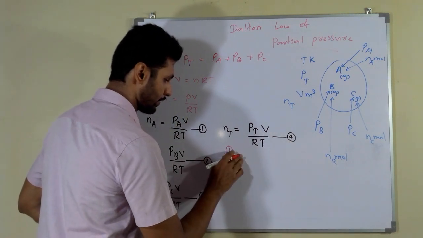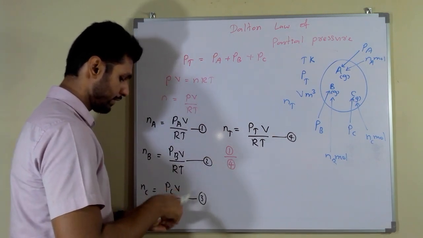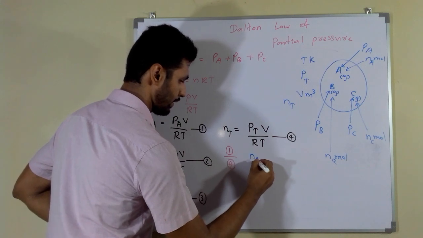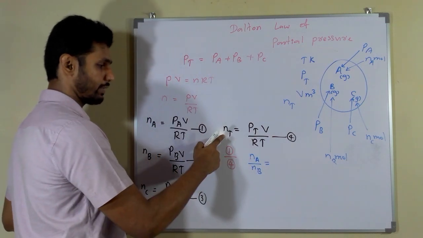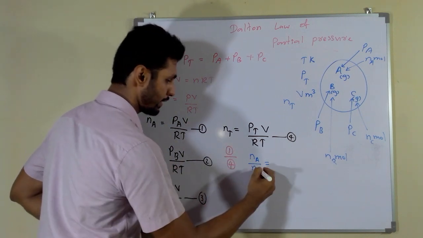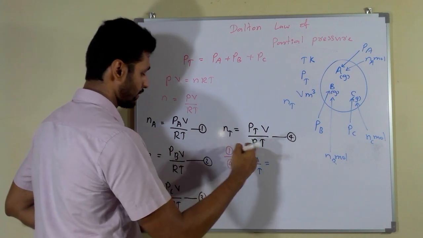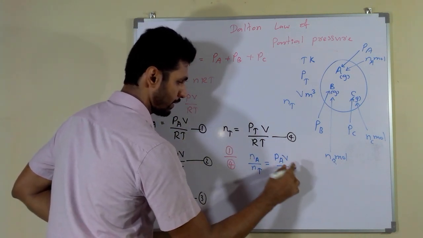First divide by fourth formula, then it converts like this: NA divided by NT equals this part divided by this part, PAV divided by RT.